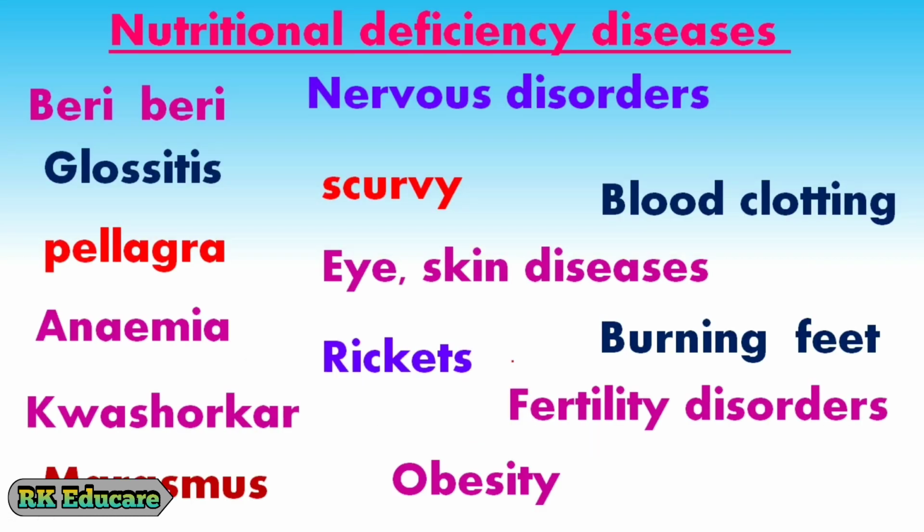If we do not take a balanced diet, what would happen? This leads to nutritional deficiency diseases. Missing of one or more nutrients in our diet is called malnutrition.